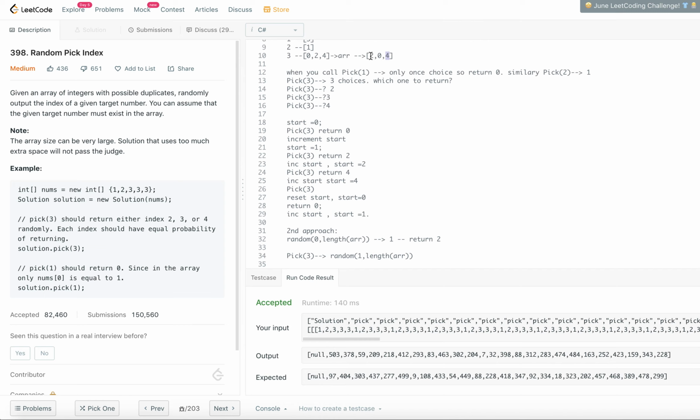Then at that point in time we will consider all 3, and then go from there, if pick of 3 has been called that many number of times, right? So we are going to look at the code for both these approaches for the pick method. So let's go look into the code for this problem.